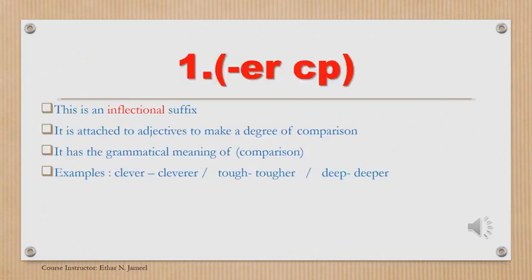The first suffixal homophone of ER is ER CP. ER CP is an inflectional suffix because it is one of the 9 inflectional suffixes in English. It is added to adjectives to make a degree of comparison. So it has the meaning of comparison. For example, clever, cleverer, tough, tougher, deep, deeper, nice, nicer, soft, softer, big, bigger, etc. So the first suffixal homophone of ER is the ER CP, which is an inflectional suffix.